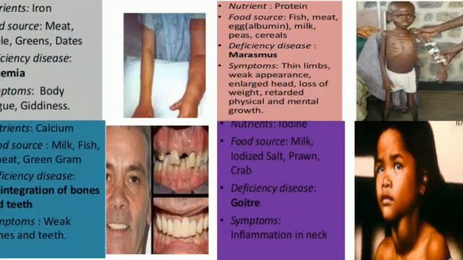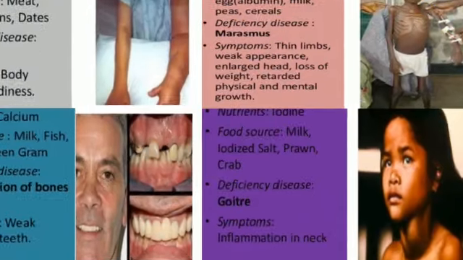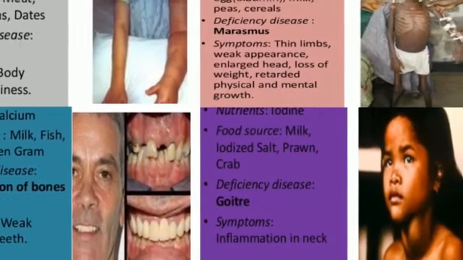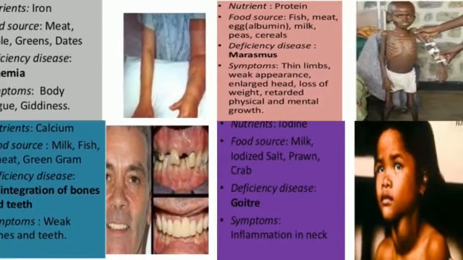Here you can see a person suffering from iron deficiency, and this is a boy who is suffering from protein deficiency, and this is the deficiency of iodine, goiter. Here you will see the enlargement in the neck glands. And in calcium deficiency, the teeth become misshapen and look very ugly.